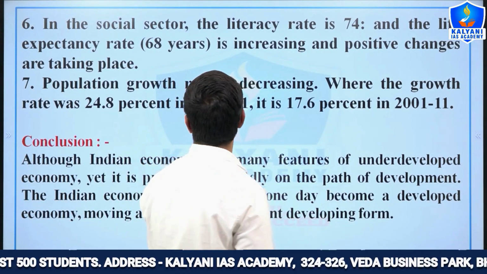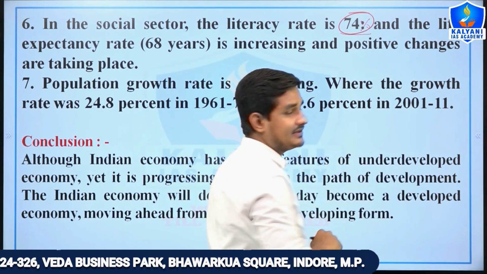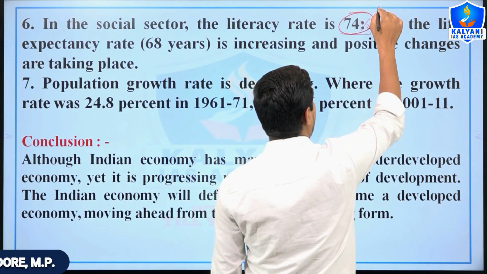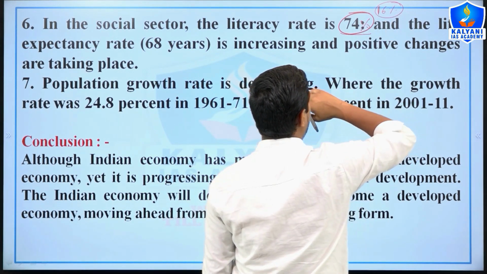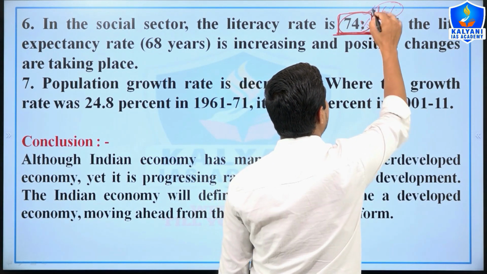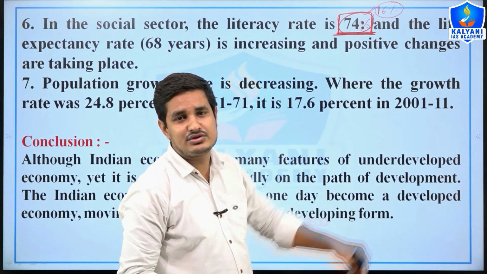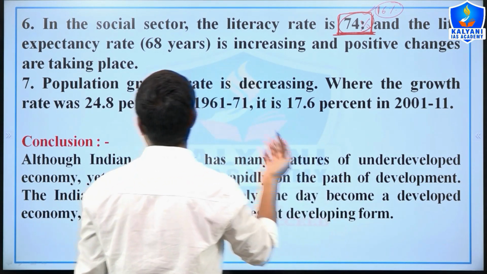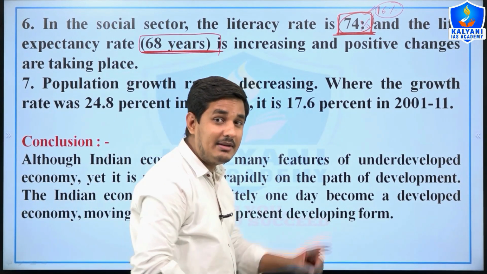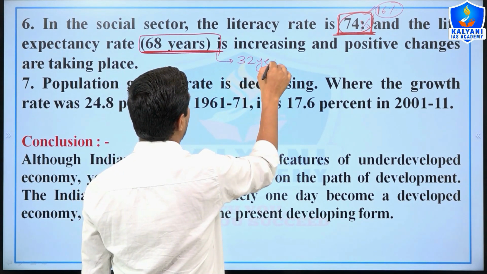And in the social sector we have improved the literacy rate, which is 74% at present. In the first topic I told you that before independence the literacy rate was only 16%, but now according to the 2011 census the literacy rate is 74%, and it is growing day by day. Also the life expectancy is 68 years. Remember, before 1950 the life expectancy was only 32 years.